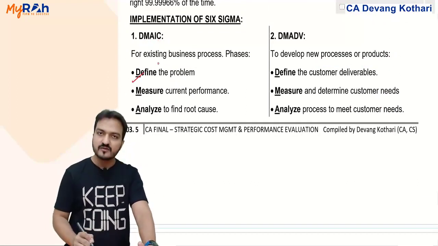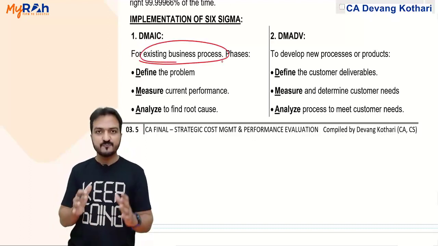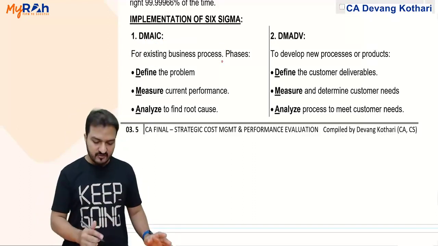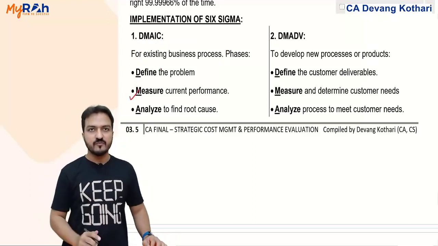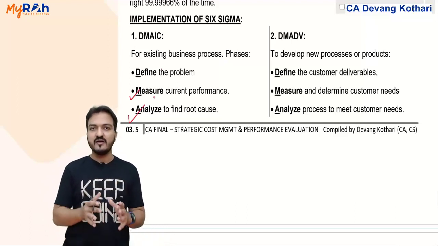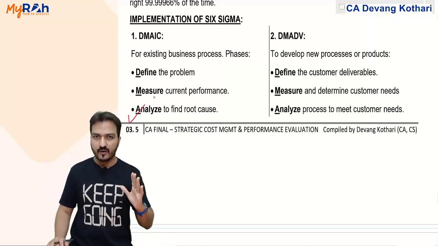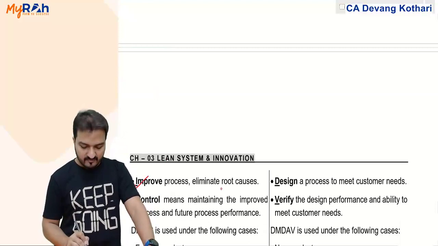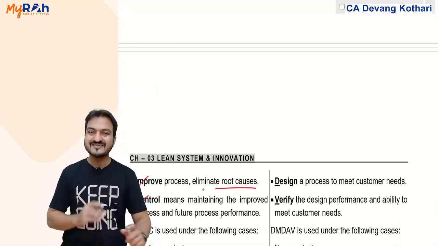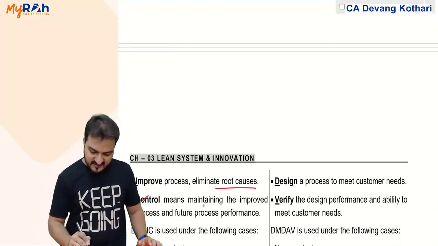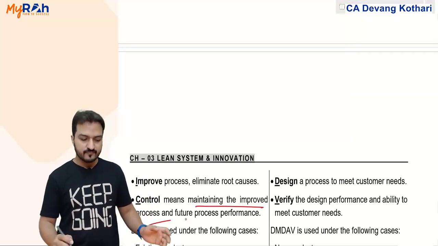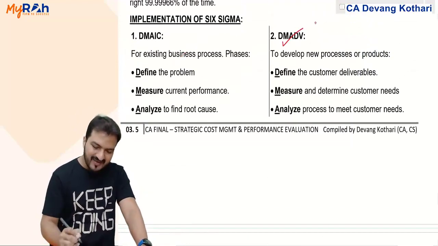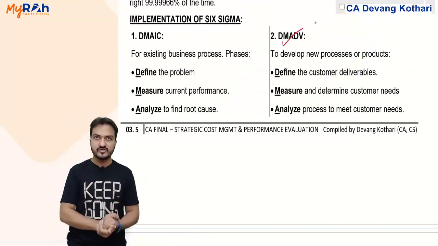D is for define the problem. If it is an existing business process, you first define what the problem in your business process is, where the problem is. Then measure the current performance, analyze the current performance to find the root cause of the problem, improve the process so that you can eliminate the root cause, and then control, meaning maintain that improved process in future also. This is DMAIC, applicable for existing processes, while DMADV I have written side by side so that you can differentiate.